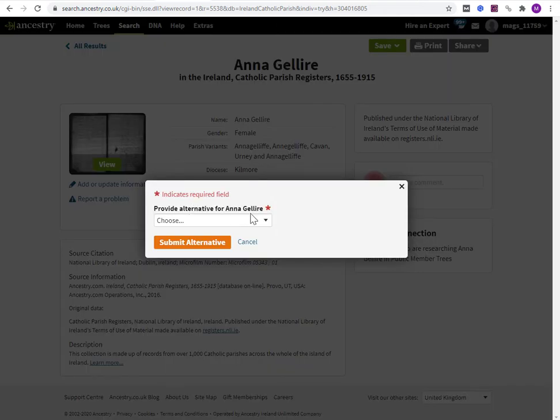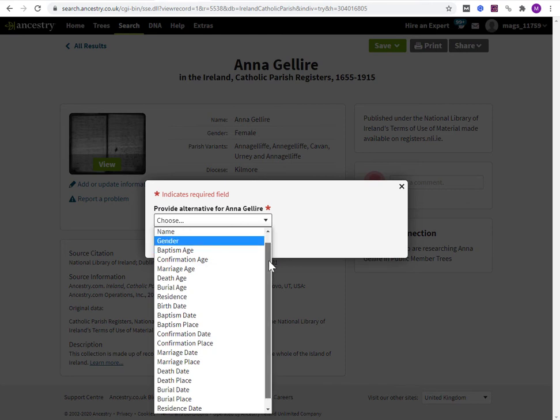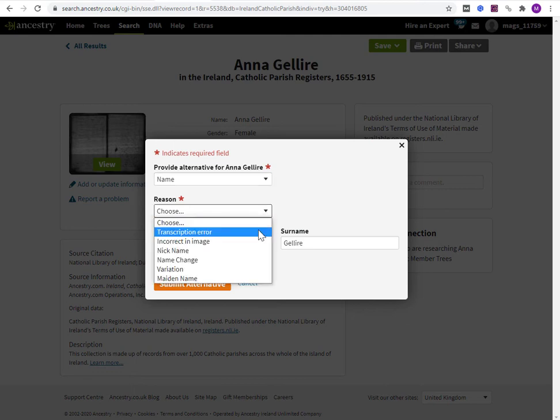It's saying provide alternative for Anna Gellar, whatever that's supposed to be, and it's choosing what do I want to change. And as you can see, these are all the events. Now, I want to change the name. Do they distinguish between last name and first name? No. So I'm going to choose name. They want to give a reason. I'm saying it's transcription error. The given name, it could be Anne, it could be Anna. I'll leave that as is.